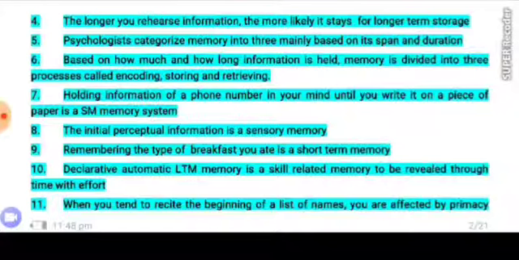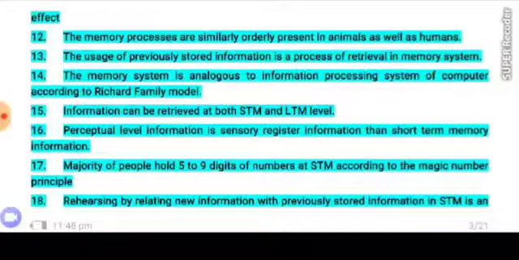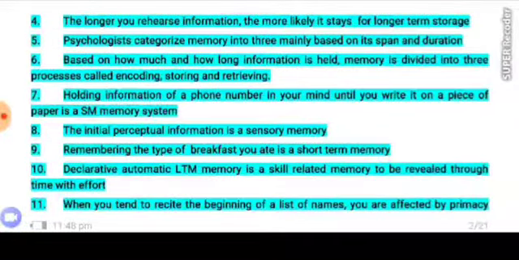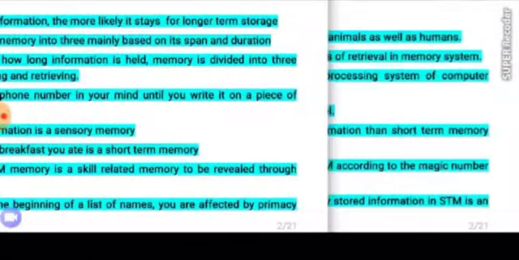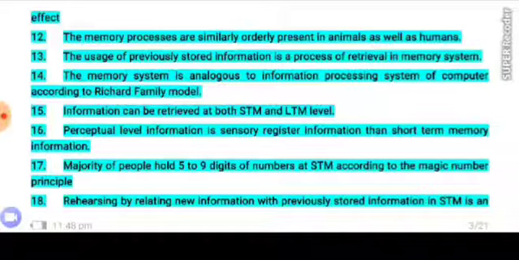Number 11. When you tend to recite the beginning of a list of names, you are affected by primacy effect. Number 12. The memory processes are similarly orderly present in animals as well as humans.